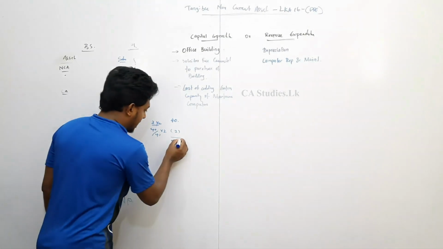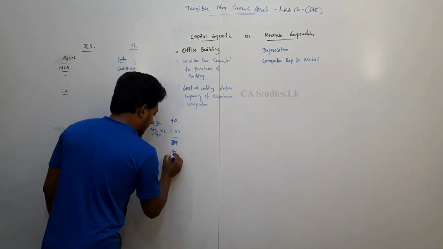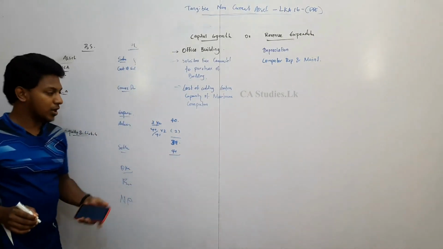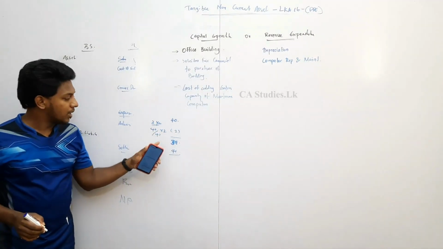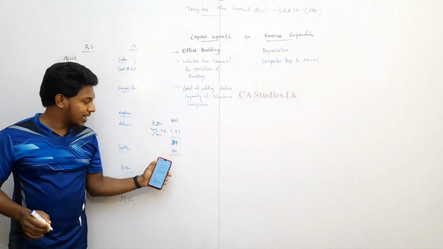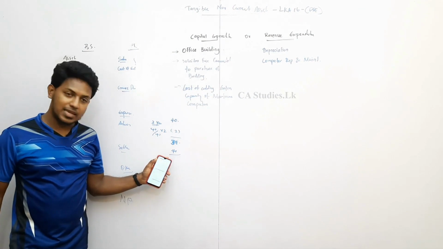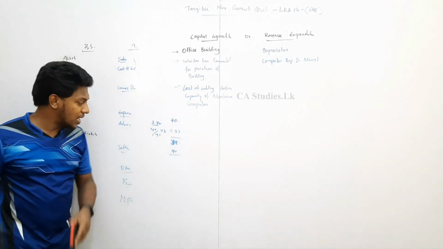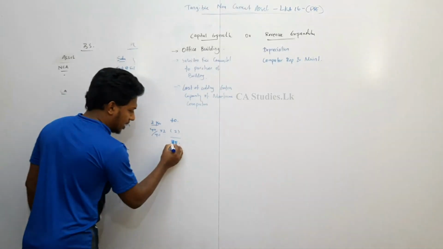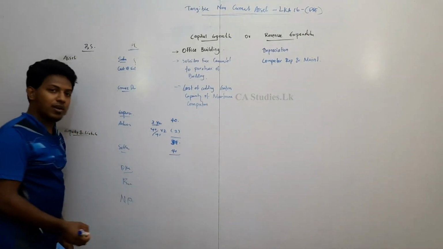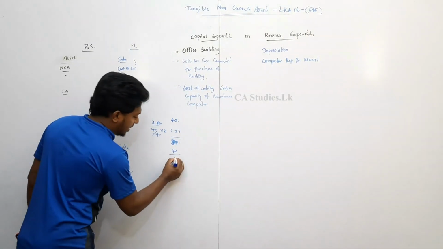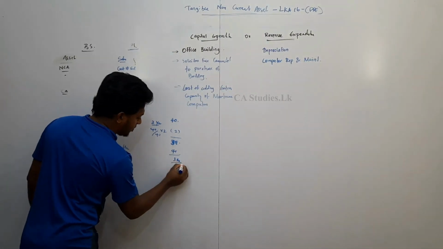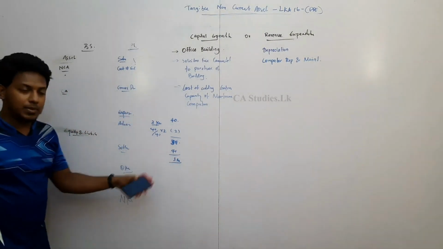For example, say this building is sold at 41 million. We have already recovered 2 million, and we are now recovering 38 million through this sale, and an extra 1 million also. So we make a 3 million profit. 38 million is the carrying value, 41 million the sale price, so 3 million profit.